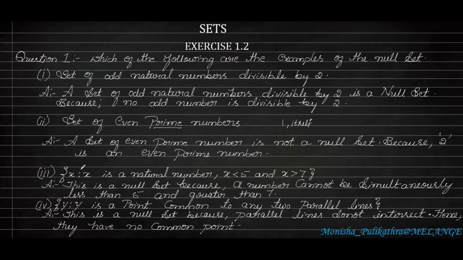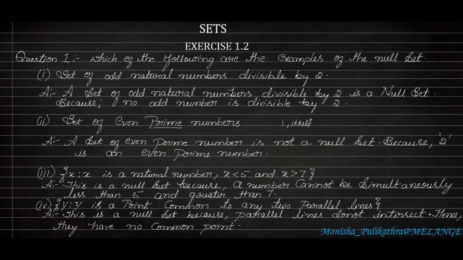Moving on to the third question. X is a natural number, where x is less than 5 and x is greater than 7. Just think, is there any possibility that a number is simultaneously less than 5 and greater than 7? It's not possible, right? So this is a null set, because a number cannot be simultaneously less than 5 and greater than 7. It is an invalid statement, so it is a null set.